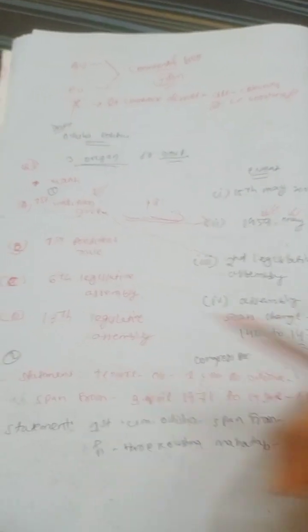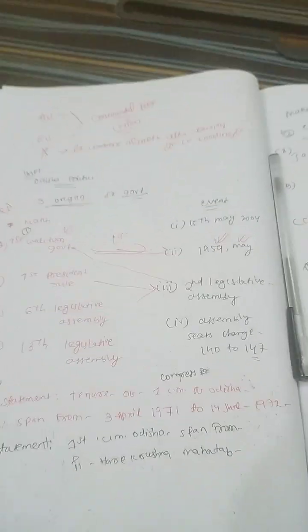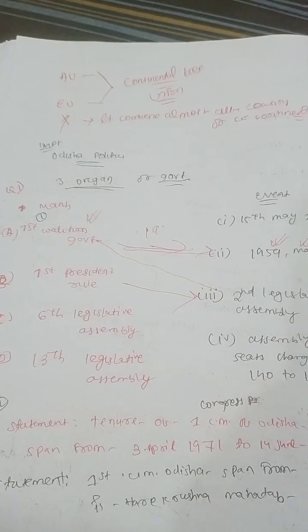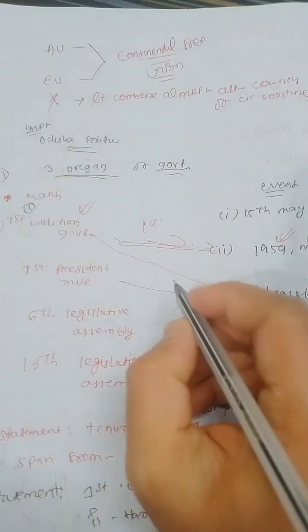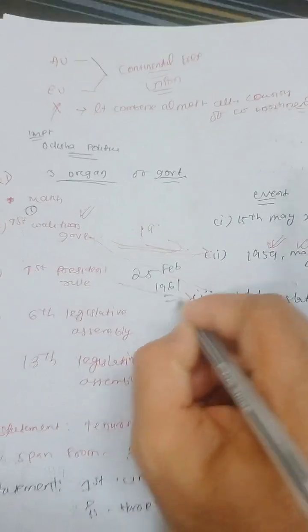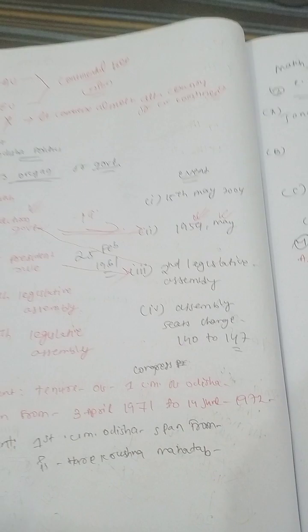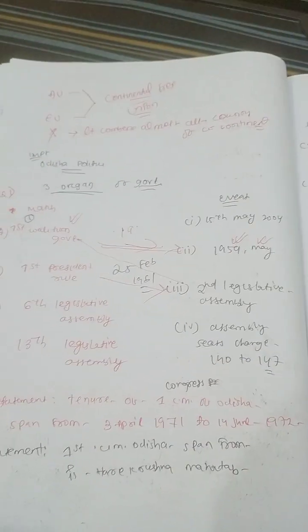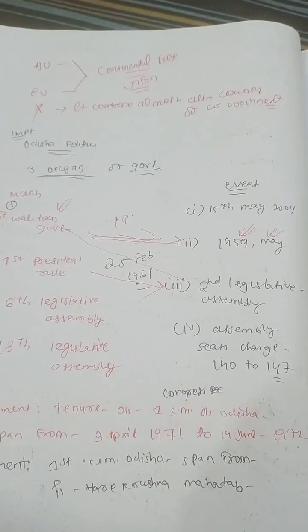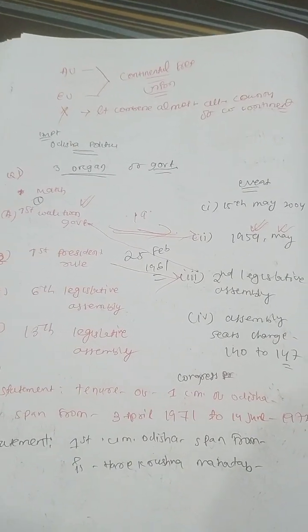If I talk about the first president rule, that is the second legislative assembly. During the second legislative assembly the first president rule took place on 25th February 1961.